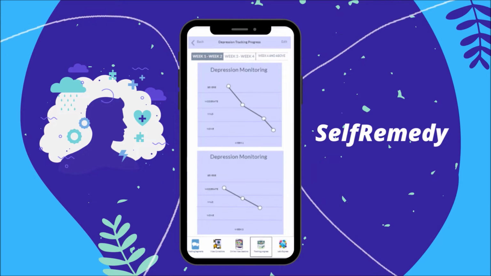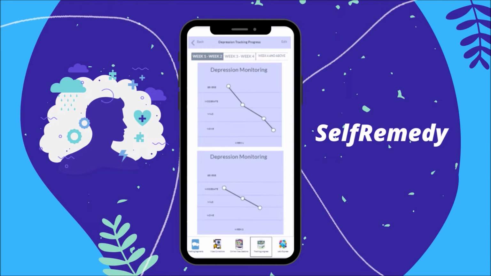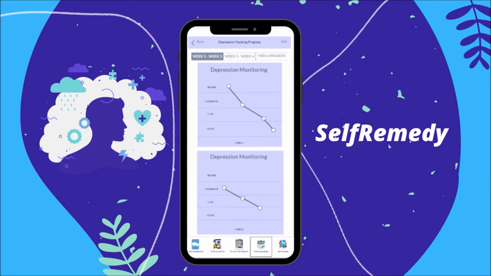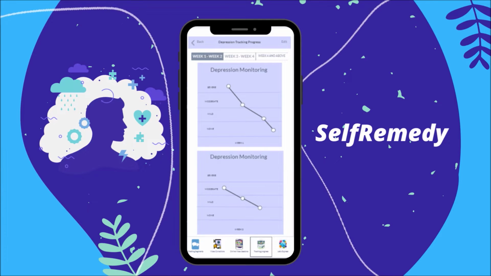Then lastly, depression tracking progress, which will show the depression tracking progress of users. The function is to track the level of mental health of the user according to the week or month that has been customized by the user.